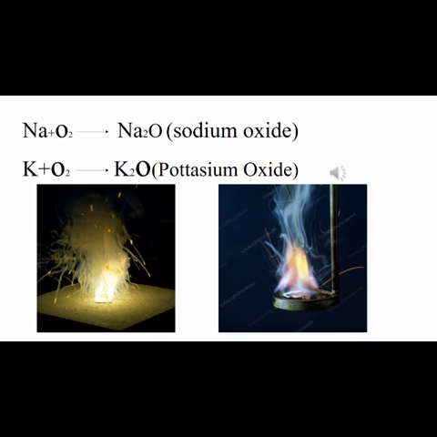That is the reason sodium is preserved in kerosene. You may get a question like why sodium is preserved in kerosene. What is the reason for it? Once it has been preserved, it doesn't allow sodium to react with water or air. And also potassium, when it is allowed to react with oxygen, gives out potassium oxide.